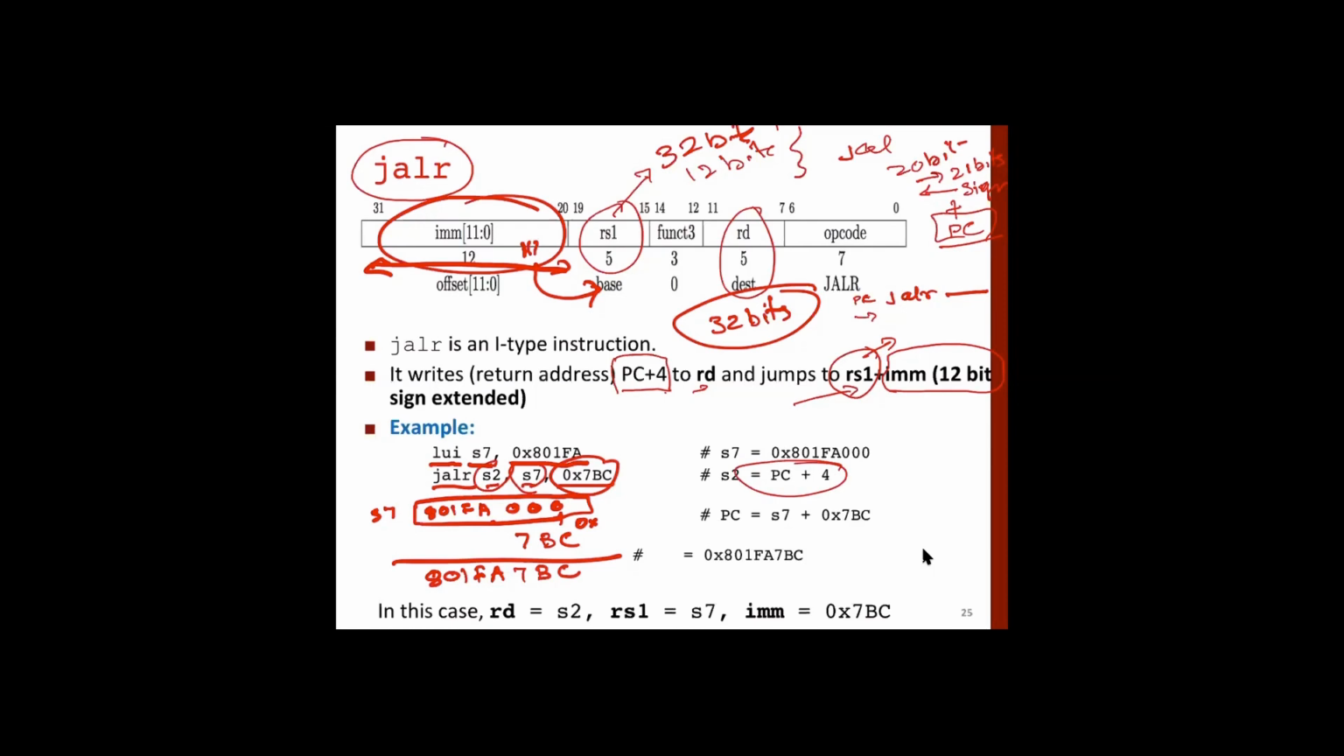So now the new value of PC becomes this one, and then you jump to this address. So it's as simple as that. Look at the register value, add to that the immediate field, and then you get the actual jump address. And before doing that, save the return address into register RD, which is nothing but register RA, the return address.